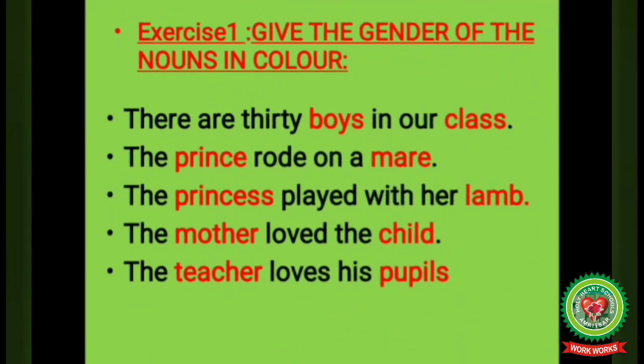Now we'll discuss one exercise in which you have to give the gender of the nouns in color. There are sentences in which some words are in red. You have to tell the gender. In this exercise, children generally get confused. They tell the opposite gender, but what you have to do is tell the gender of the highlighted word. First is, there are 30 boys in our class. Number 2, the prince rode on a mare. Number 3, the princess played with her lamb. Number 4, the mother loved the child. And the last is, the teacher loves his pupils.